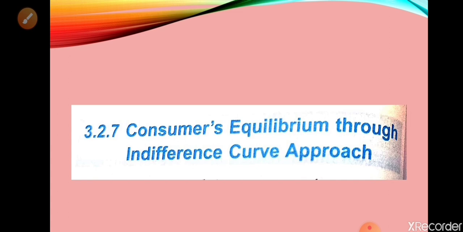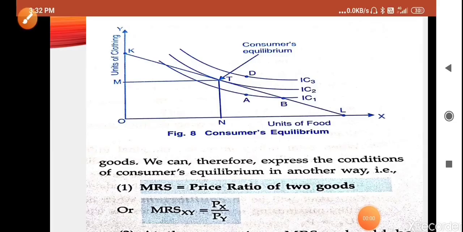As we have discussed in the previous budget line, given the budget and given price of the commodity, what maximum satisfaction can be achieved, or how the total utility may be maximized by the consumer. Utility we are discussing in terms of satisfaction, that is the equilibrium of the consumer. So let us go for consumer equilibrium through indifference curve.